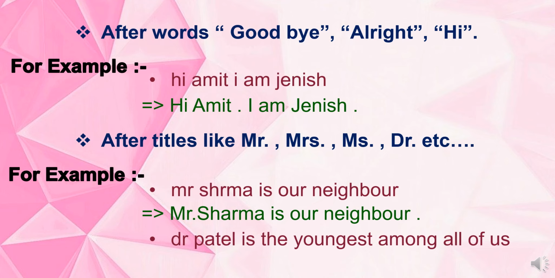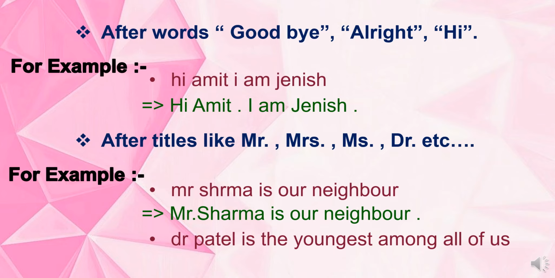Now the next sentence is Dr. Patel is the youngest among all of us. So here doctor is there. So what will we do? Because the D of doctor is the first letter of the sentence, we will write Dr. with D as a capital letter. Then after DR, we will put a full stop. Again, Patel is a surname.